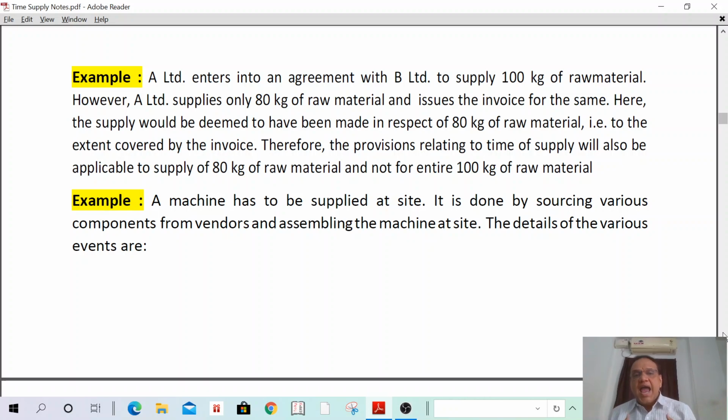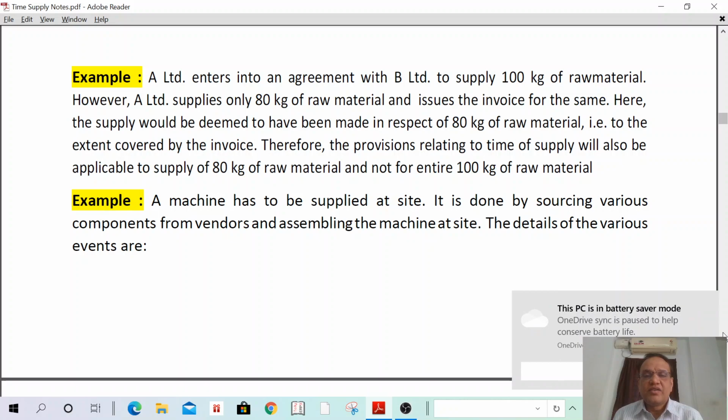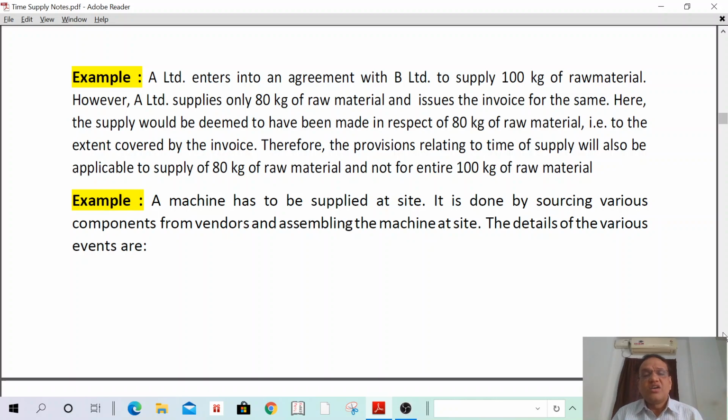That means I have an agreement with another person to supply 100 kg of raw material, but I have supplied only 80 kg, and I have issued invoice for 80 kgs only. In such a case, what is the time of supply? Time of supply is only for 80 kgs. I am not supplying 100 kgs, so why should I issue invoice? Once I issue invoice, I have to pay tax. That's why, since I have supplied only 80 kgs, my time of supply shall be only for 80 kgs. Understand? Okay, next one.